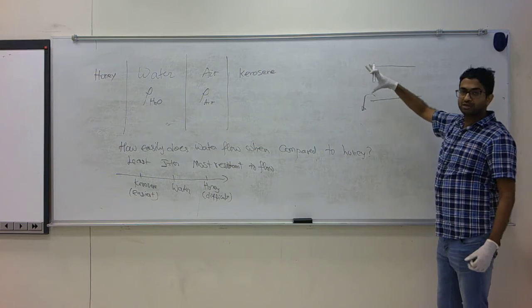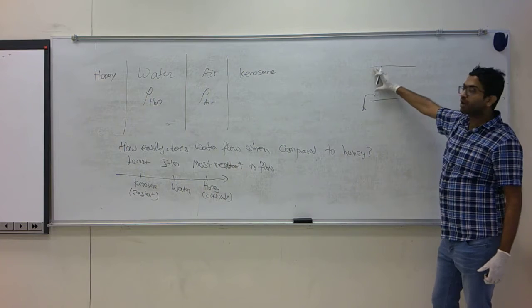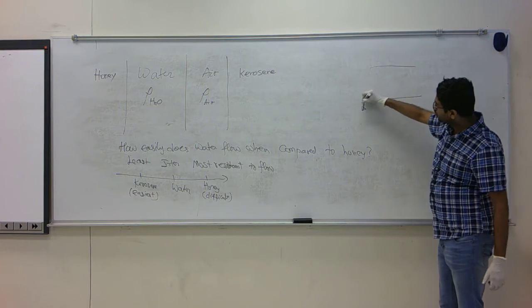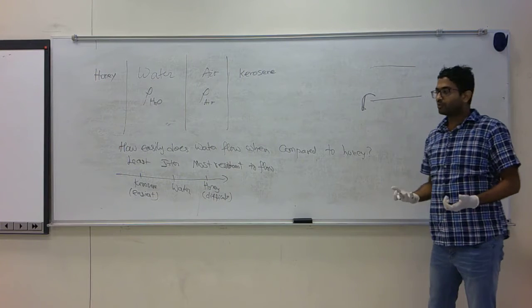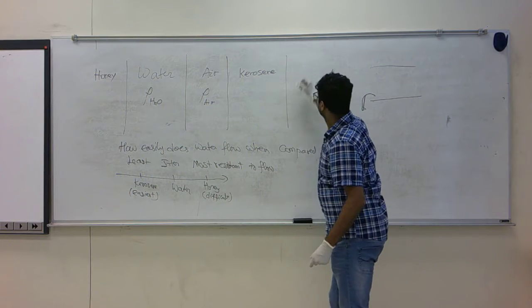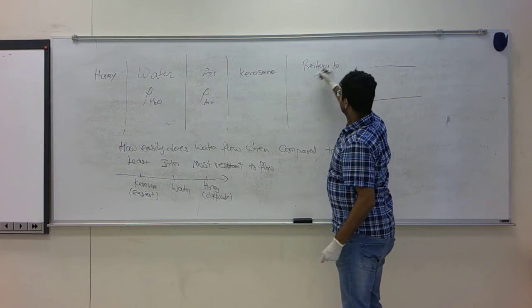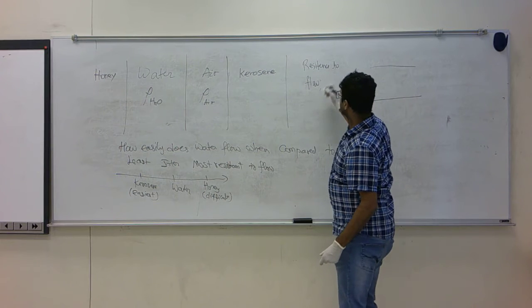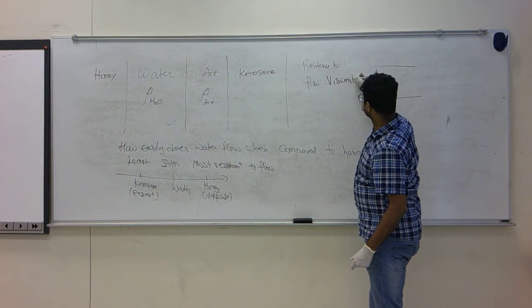When you try to open a jar of honey and pour it, or shampoo, you have to wait for a long time before the liquid actually comes out. That is the resistance to flow. How easily do they flow? And we quantify resistance to flow. Resistance to flow is quantified by a property called viscosity.